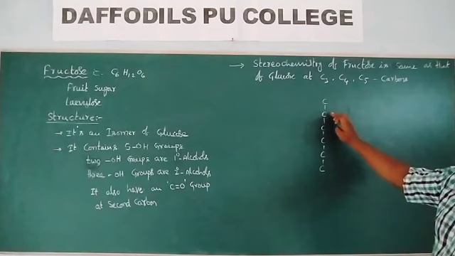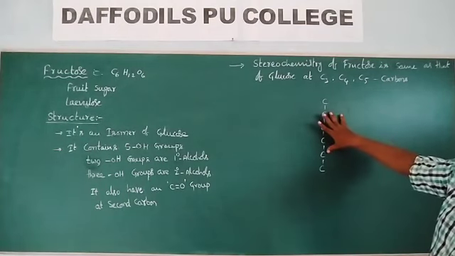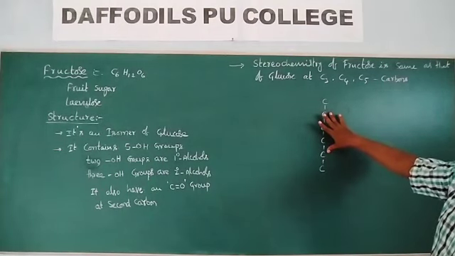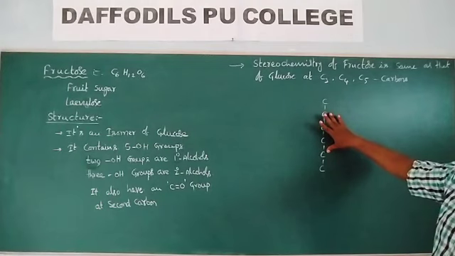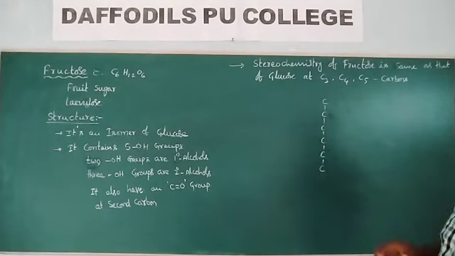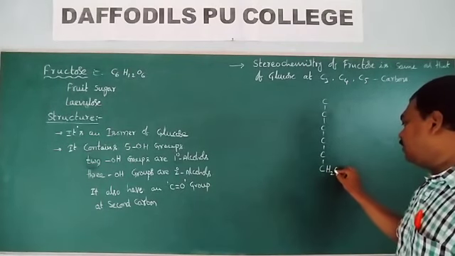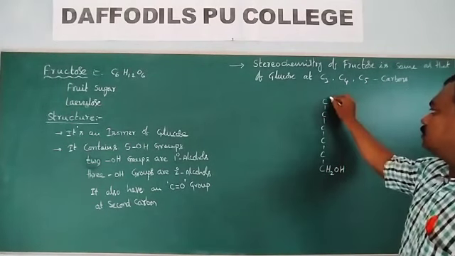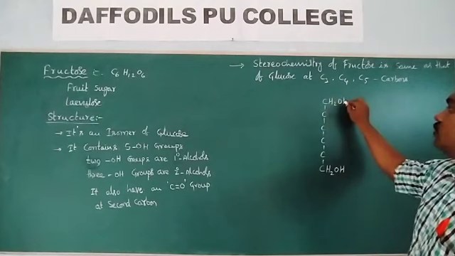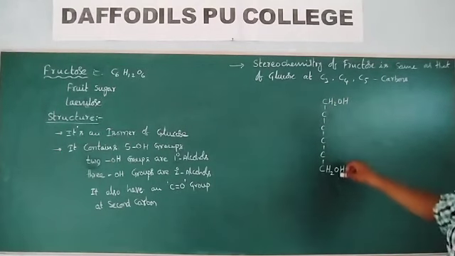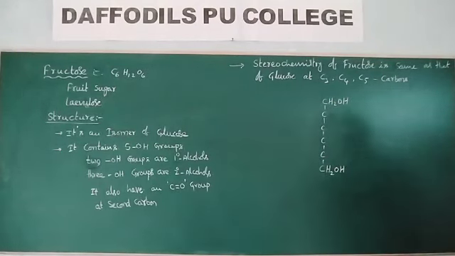If you place the OH group on the remaining carbons, they become secondary alcohols. So CH2OH, CH2OH. 2 OH groups are completed.